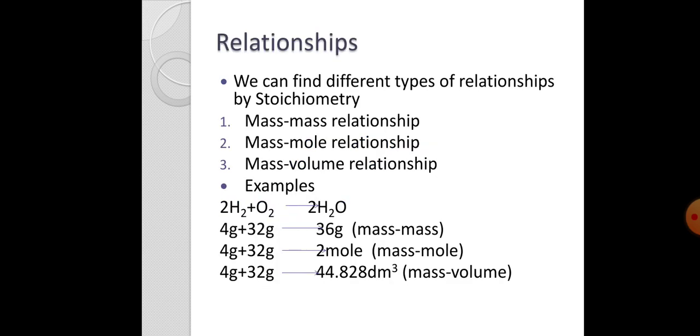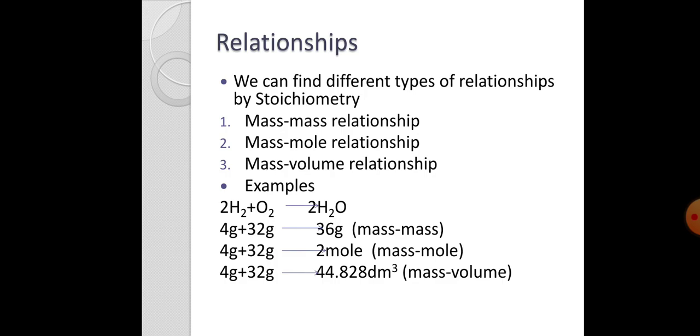By stoichiometry, we can calculate different types of relations like mass-mass, mass-volume or mass-mole relationships. For example, 2 moles of hydrogen and 1 mole of oxygen give us 2 moles of water. By this, we can calculate different types of relations. 2 moles of hydrogen is 4 gram and 1 mole of oxygen is 32 gram.